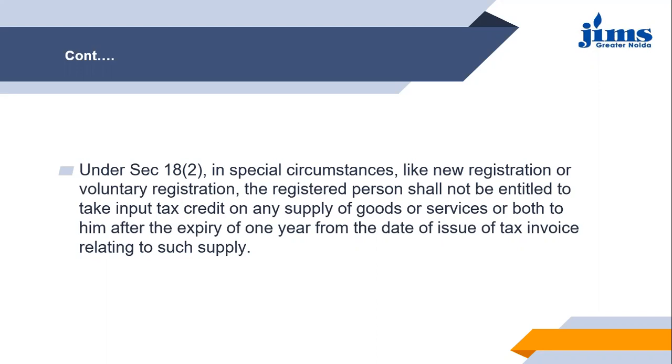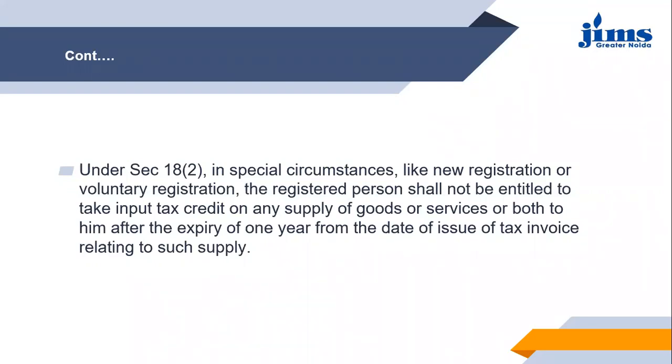So this is a benefit given to the persons who are newly registered or who are under the voluntary registration, that for them the 1 year time limit is there from the date of issue of tax invoice.